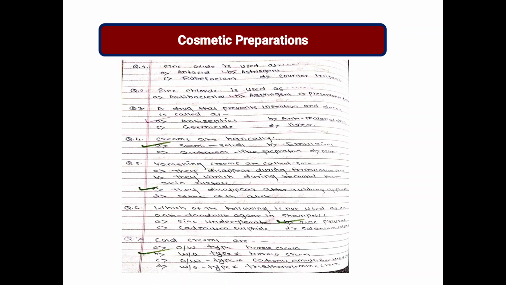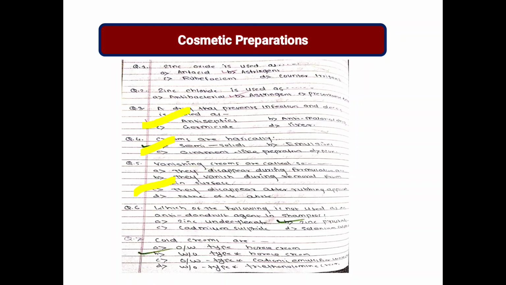Zinc chloride is used as astringent. A drug that prevents infections is called antiseptic. Creams are basically semi-solid emulsions, ointment, like none of the semi-solid. Creams are semi-solid. Vanishing cream, they disappear after rubbing or applying.